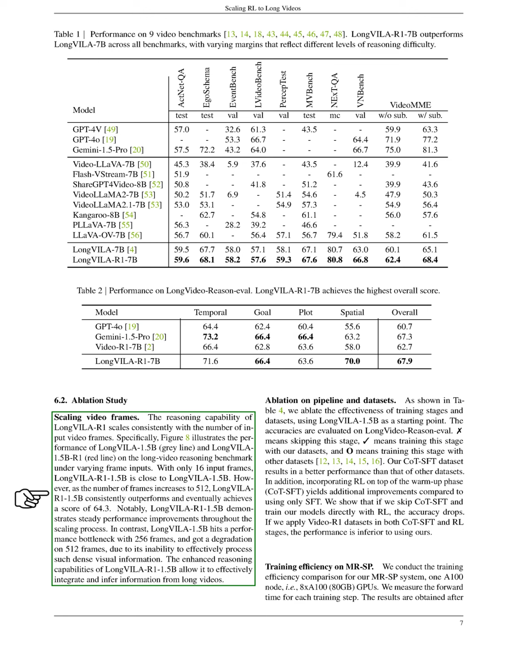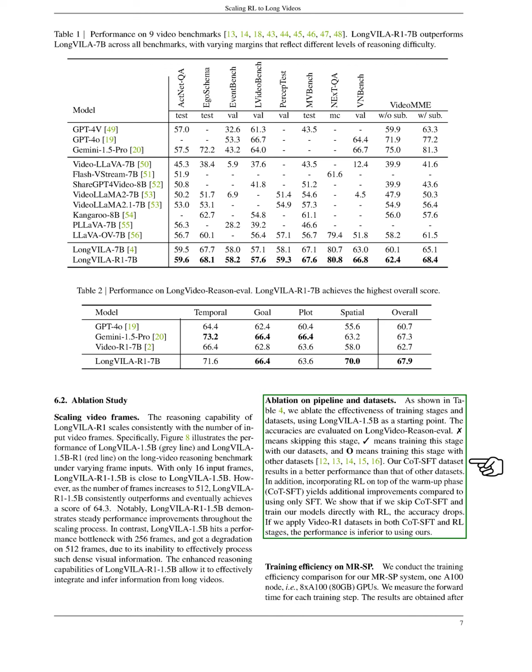Next, we examine the effectiveness of our training stages and datasets using LongVILA 1.5B as a reference point. Our evaluations on the long video reason eval show that skipping certain training stages leads to lower accuracy, while training with our COT-SFT dataset yields better results than other datasets.